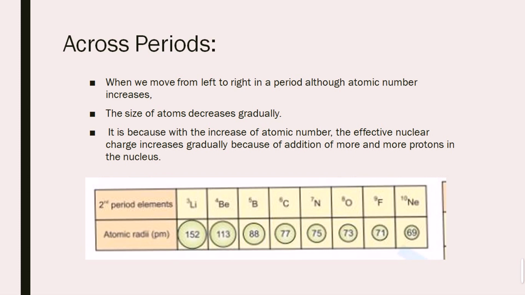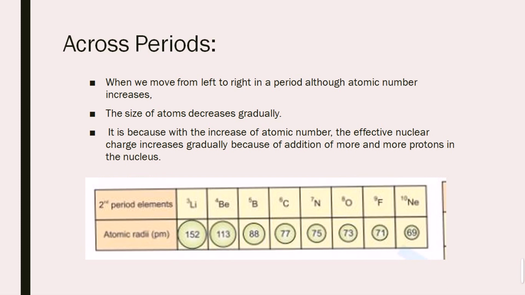The shielding effect or the effective nuclear charge increases gradually because of the addition of more and more protons to the nucleus. As the atomic number increases, there will be an increment of the proton number that will increase its effective nuclear charge, the positive part of any atom. If we talk about lithium, in lithium there will be three protons and four neutrons, and in neon there will be 10 electrons. So in the first shell there will be 2 electrons and then 8 in the second shell, which will be more effective.